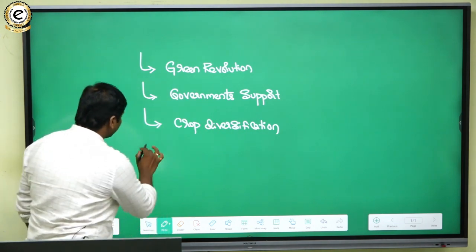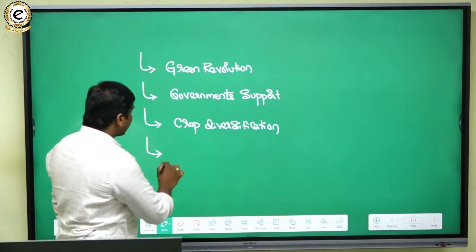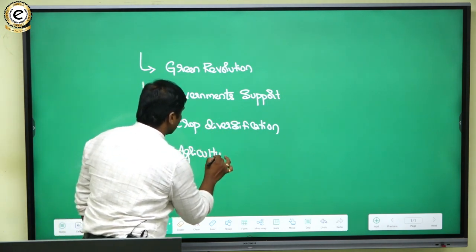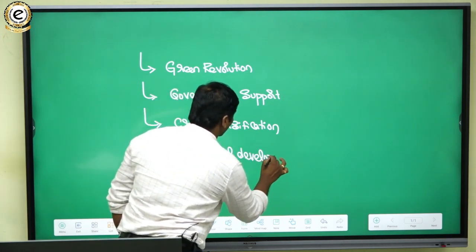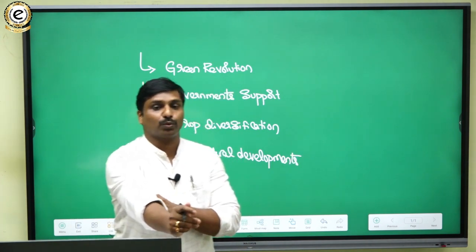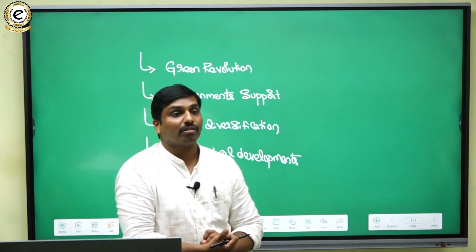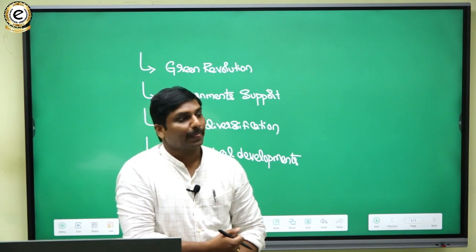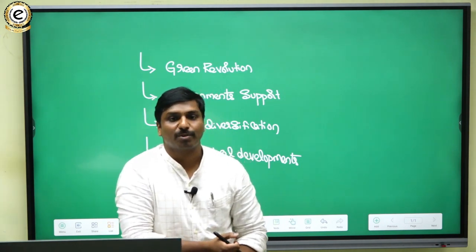Okay, then the next thing is agricultural developments with respect to various inputs. We can talk about infrastructural development in agriculture. We can talk about irrigational measures and techniques, and how irrigation has led to development of agriculture and agricultural productivity.